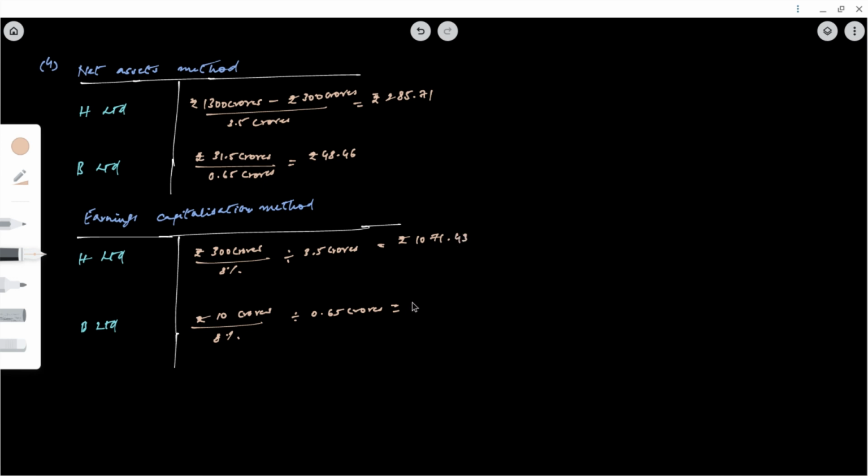Next, 10 crores by 8% divided by 0.65 crores, rupees 192.31.